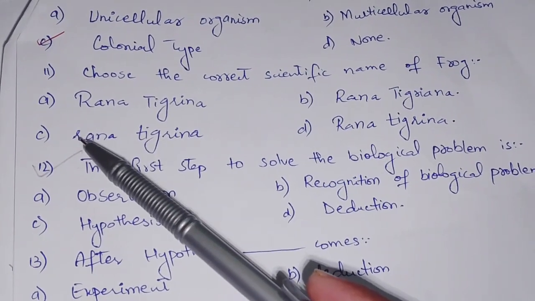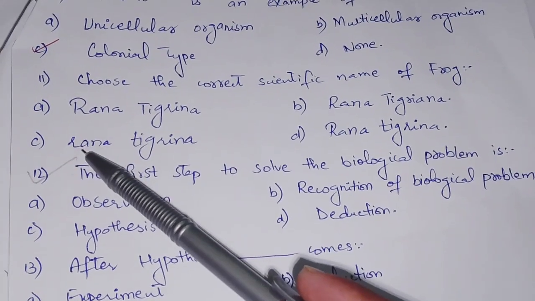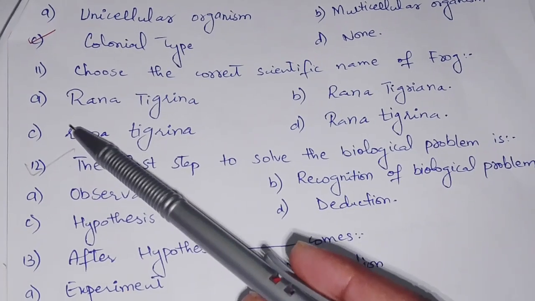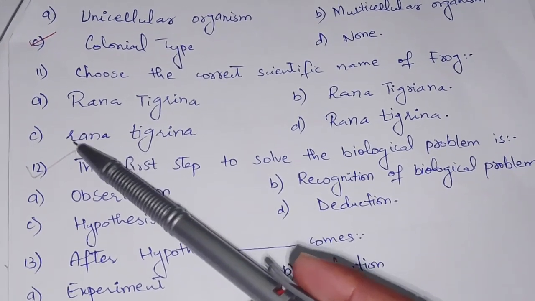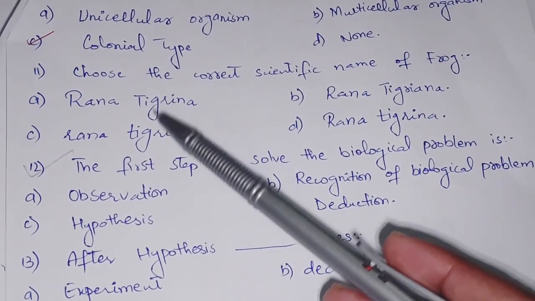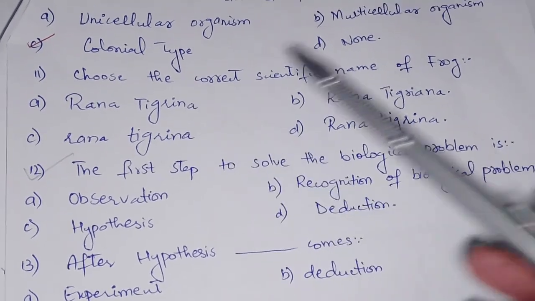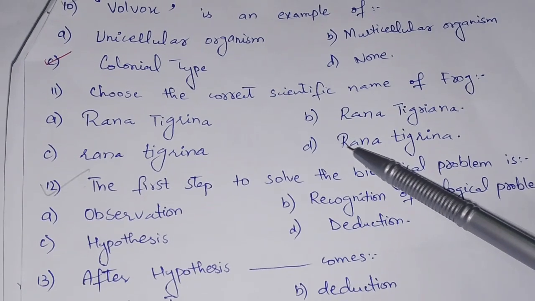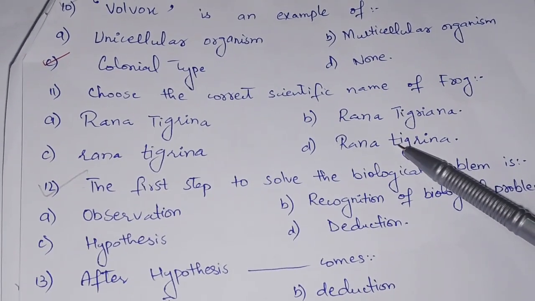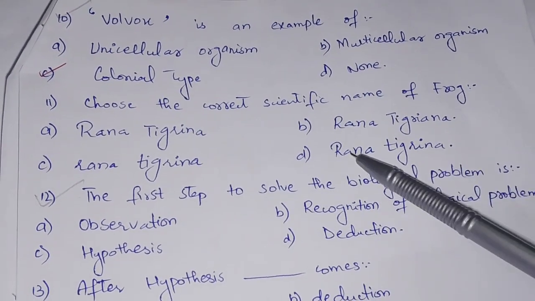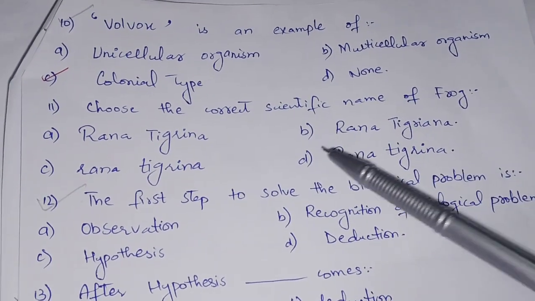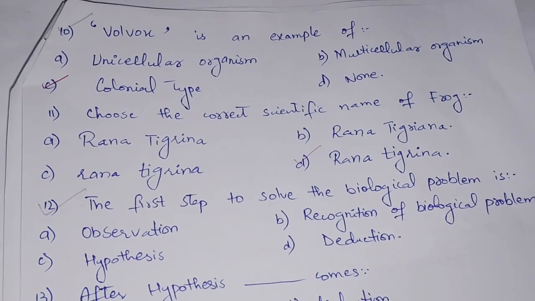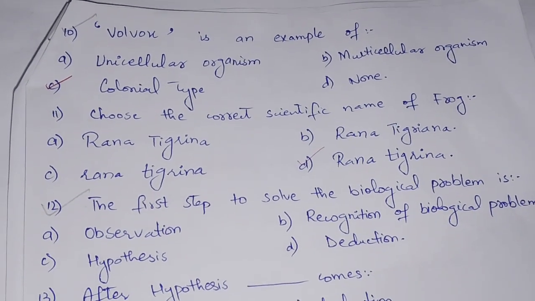Number 3 is the name with the first letter in lowercase. It should be uppercase or capital, and that is why this option is incorrect. Now we have option number D with the capital letter first and the smaller letter after, and the spelling is also correct, so option number D will be our correct option, as it represents the specific rules and the specific naming